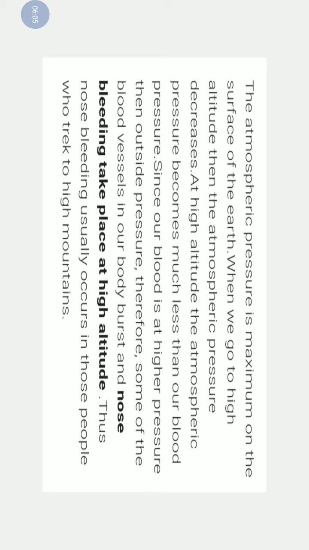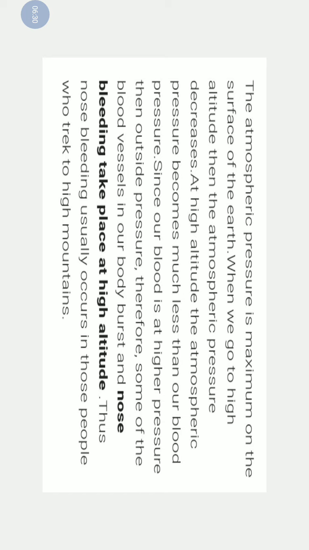Why is it happening? Let us discuss it. The atmospheric pressure is maximum on the surface of earth. When we go to high altitude, then the atmospheric pressure decreases due to decrease in amount of air. At high altitude, the atmospheric pressure becomes much less than our blood pressure.